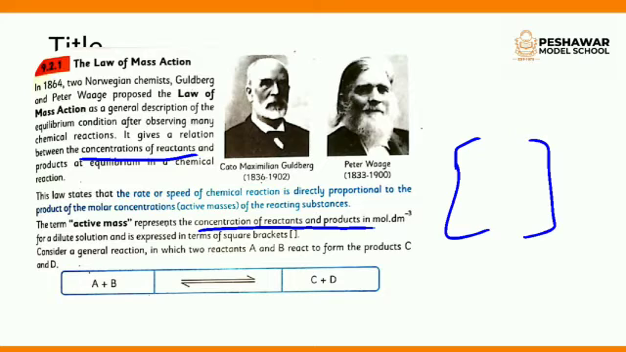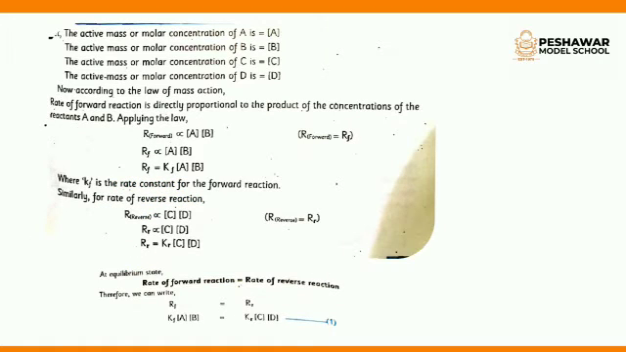To prove this law of mass action, we consider a general equation. Reactants A and B react with each other and form products C and D. In this reaction, we have the active mass or molar concentration of reactant A, the molar concentration of reactant B, and the molar concentrations of C and D.